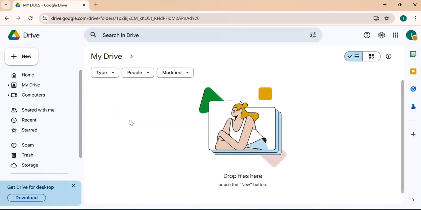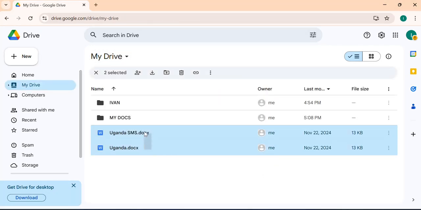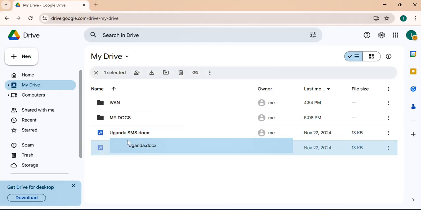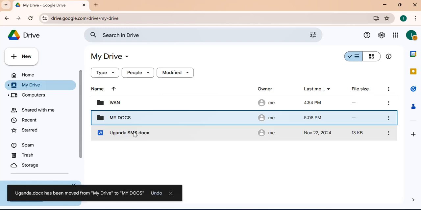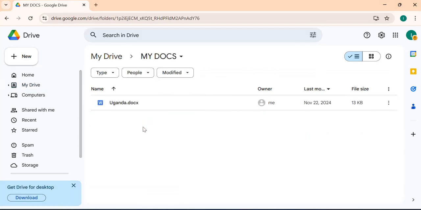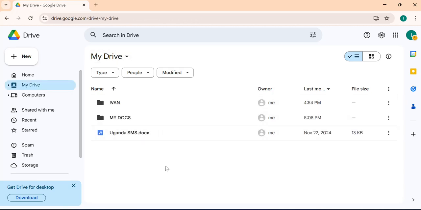When I click on this, you see there is nothing because I have not put anything inside. So I can just drag this document and put it inside my folder. See that? When I drag it, it's inside my folder already. So when I click on my docs, there it is. I'm trying to organize my work here. Folders are a great way to organize your work, and they're here even in Google Drive. How about that? Okay.